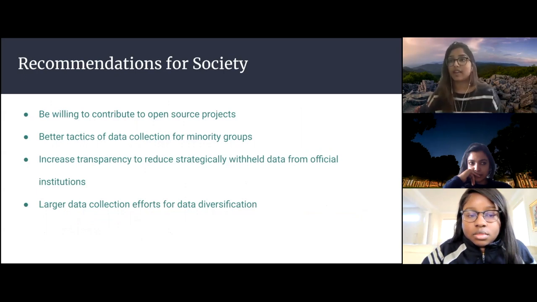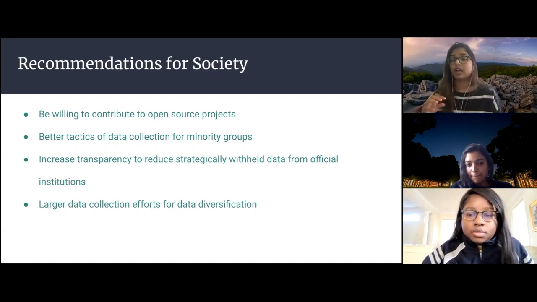Some recommendations we had for society is, as a whole, the population should be more willing to contribute to open source projects or crowdsourced data, so that we don't have any missing perspectives in our data set. Then actually having better tactics of data collection for minority groups is a big one, because a lot of times minority groups are not included in data sets just because they can't be reached. That's something we need to take into account, so that when people go out and do data collection, they're aware of this and will put more effort into certain practices.